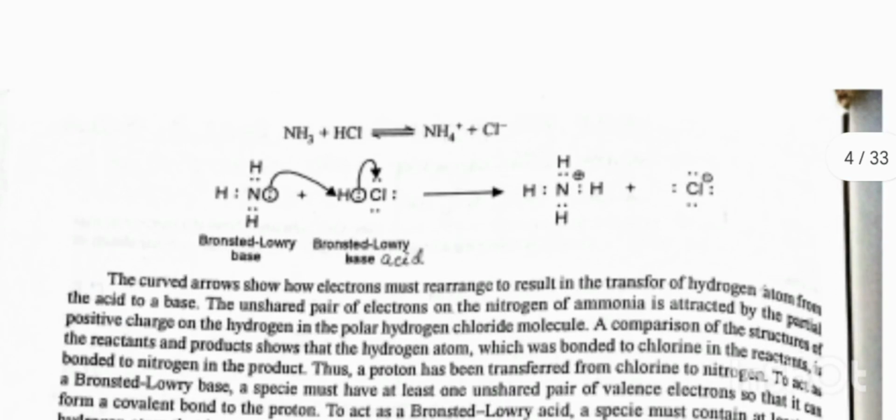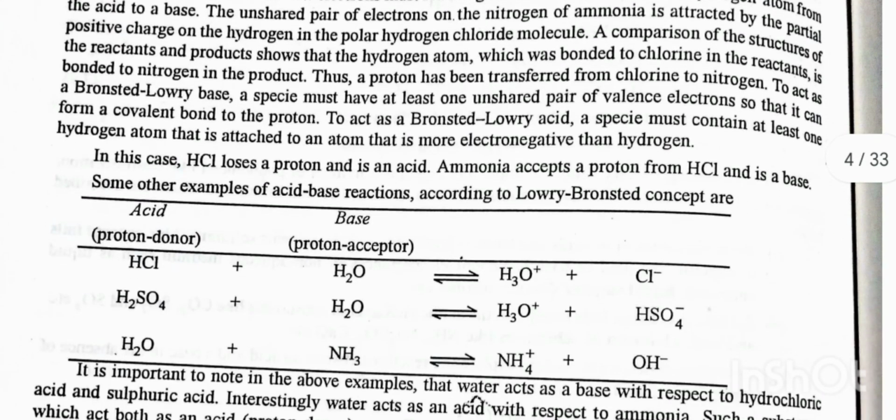The curved arrow shows how electrons must rearrange to result in the transfer of hydrogen atom from the acid to a base. The unshared pair of electrons on the nitrogen of ammonia is attracted by the partially positive charge on the hydrogen in the polar hydrogen chloride molecule. A comparison of the structure of the reactant and product shows that the hydrogen atom, which was bonded to chlorine in the reactant, is bonded to nitrogen in the product.